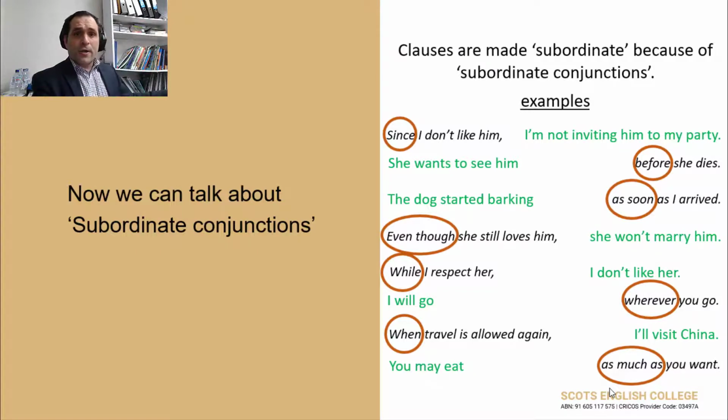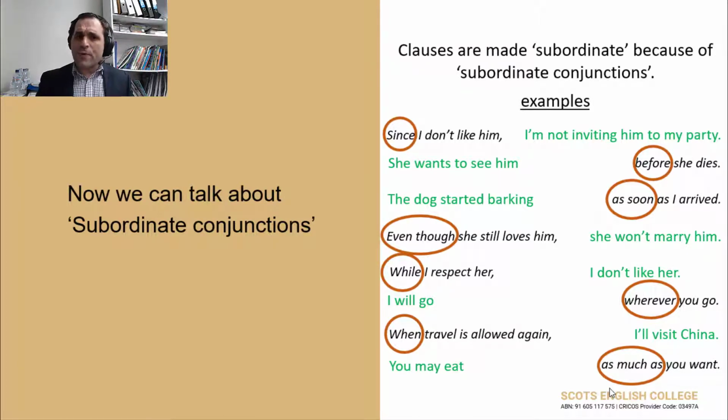So the main idea in the sentence is I'm not inviting him to my party. The dependent clause is since I don't like him, because you are giving me more information. The reason you don't want to invite him to your party is that you don't like him.